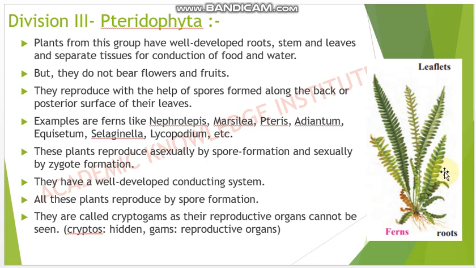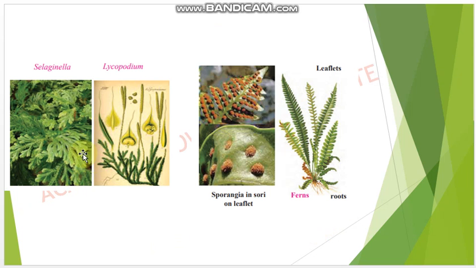They have a well-developed conducting system like xylem and phloem, and they are called cryptogams because their gametes, their reproductive organs, are hidden. See here there are some examples of this. This is Selaginella, this is Lycopodium. See, this is the sporangia on a leaflet. So this will burst and they will form the new plant.